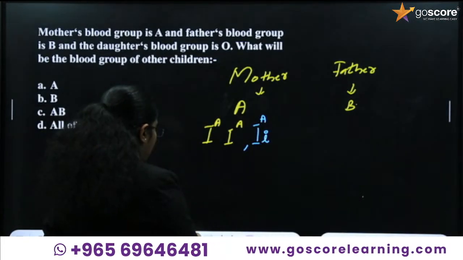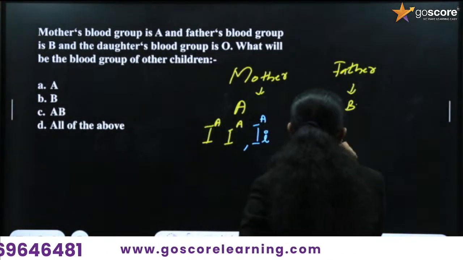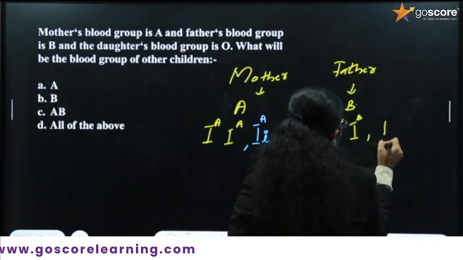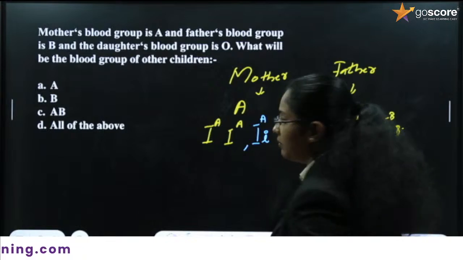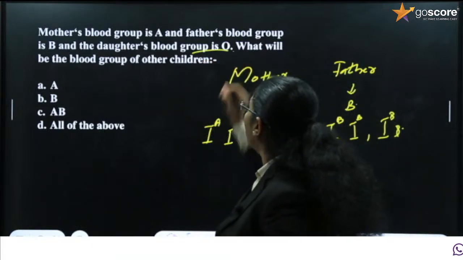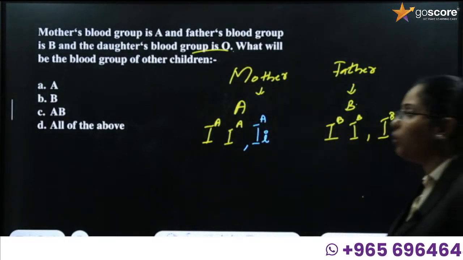Then the father's will be also like that. It will be either IB IB, or the heterozygous condition IB i. Okay, clear? So what is the given child's blood group? It is O. Okay, how will it be?